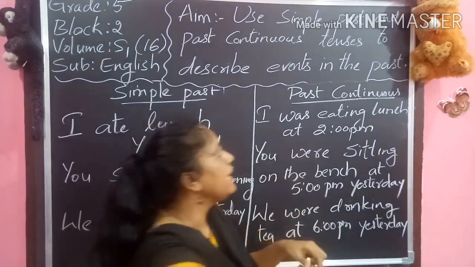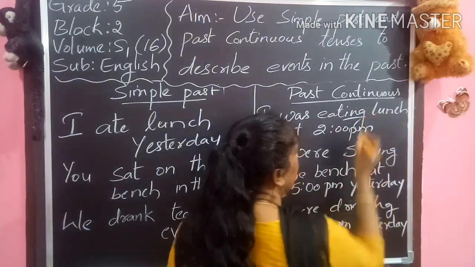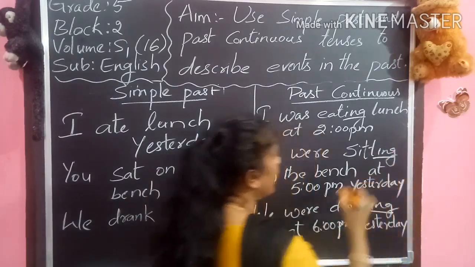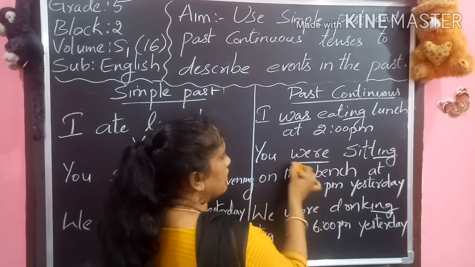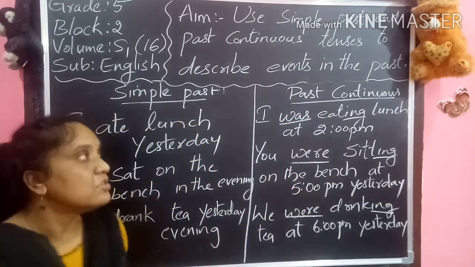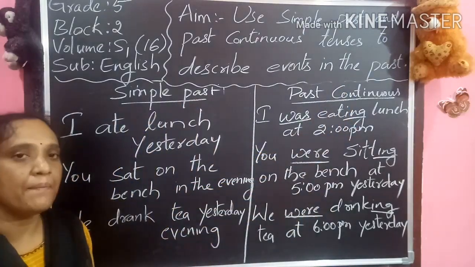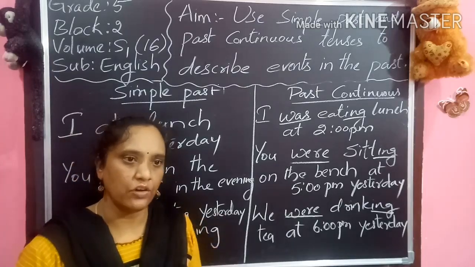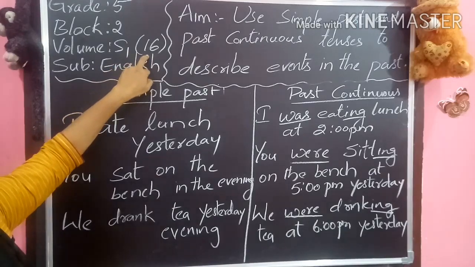So here we use the ing form. For the verb we are supposed to use ing form. See, eating, sitting, drinking, and we use was or were. So in this way the past continuous is different from simple past. So basing on this you are supposed to write your volume S1 page number 16.